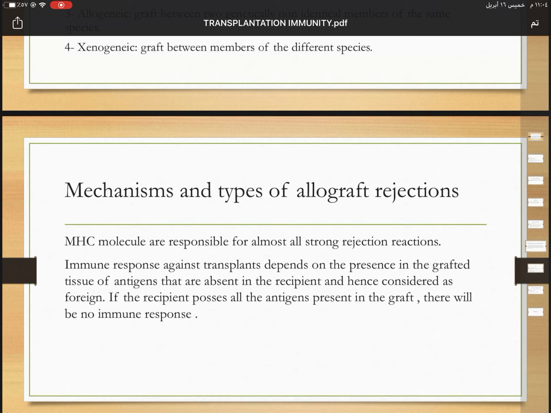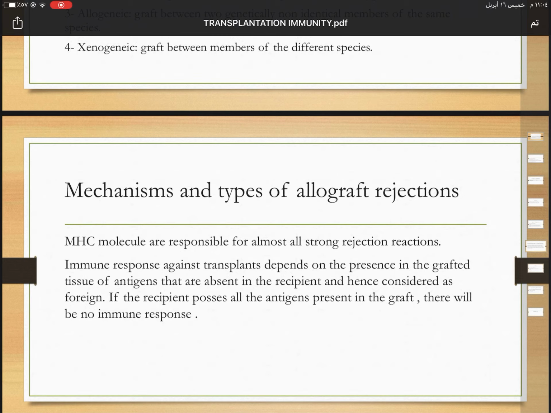For example, if the recipient has blood group A and the donor has blood group B, they are different in blood group, so there will be rejection and there will be an immune response.